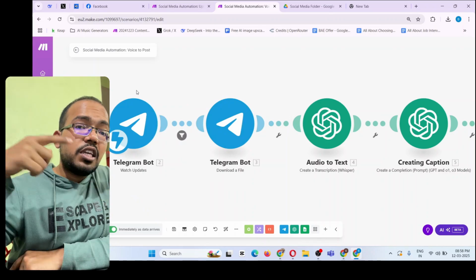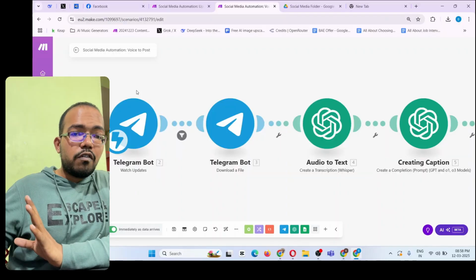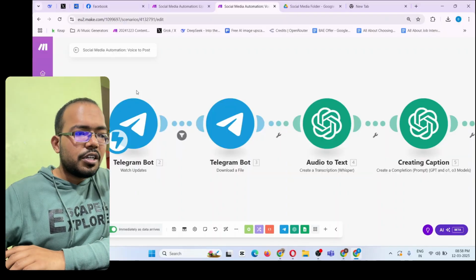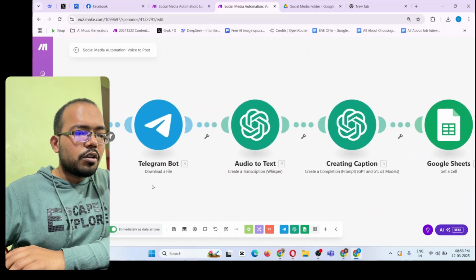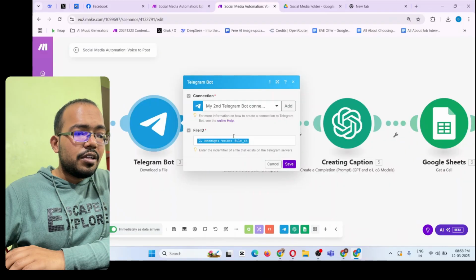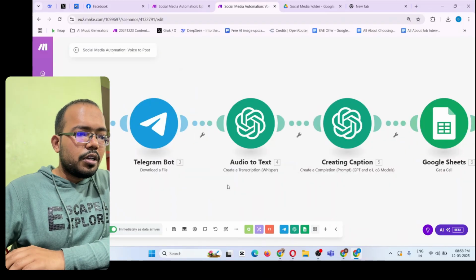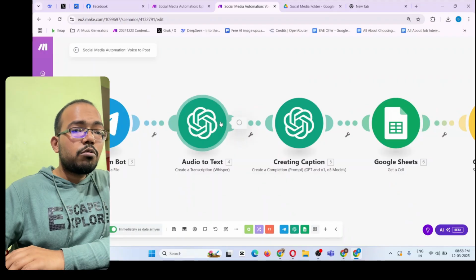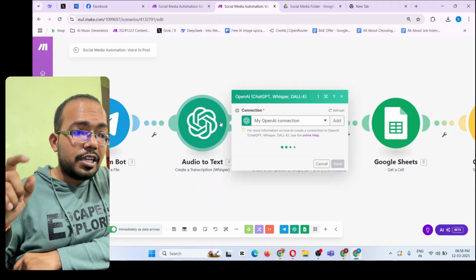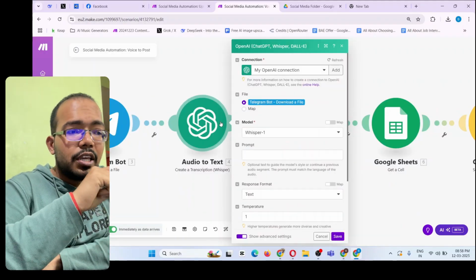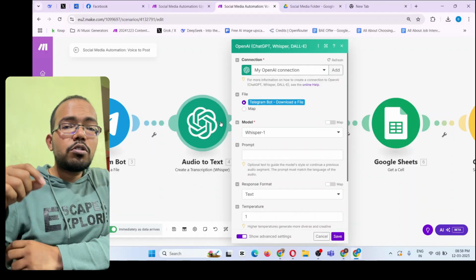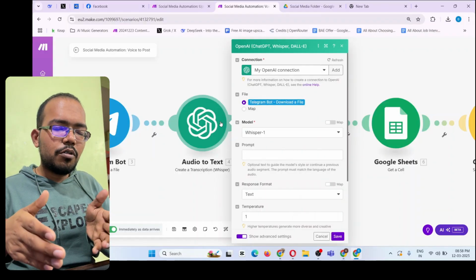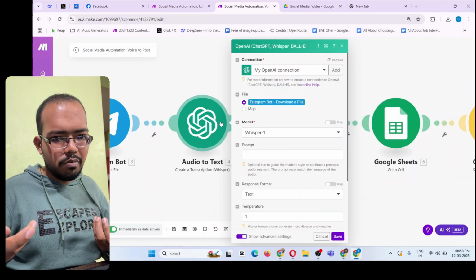This automation will keep running always. As soon as you record a voice message, it will take your voice message and download your voice file from here. Then you have to use a ChatGPT AI API, because that can help you convert the voice to text, which you need to upload on the social media.